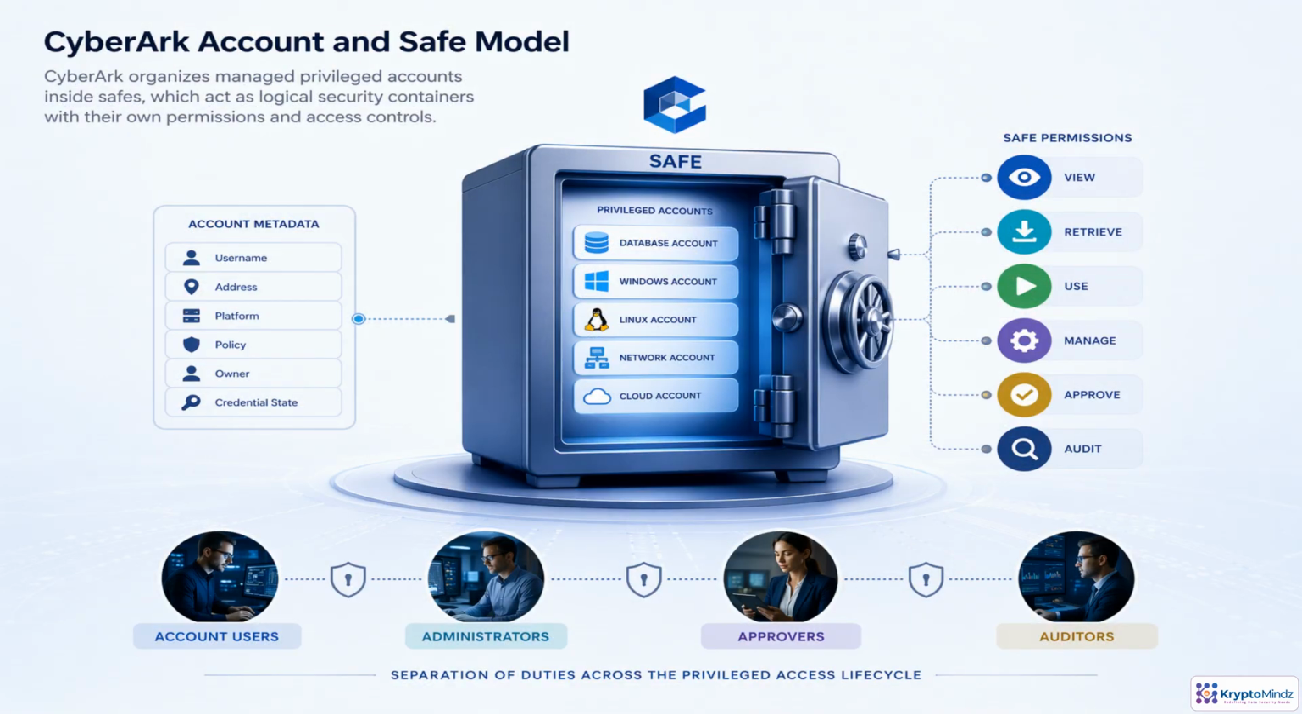CyberArk's safe model is easiest to understand as containment plus control. The vault is the secure backend, while safes organize access. A safe groups related privileged accounts, such as Windows administrators, Linux root accounts, database DBAs, or network devices. Each account carries metadata including username, address, platform, policy, owner, and credential state, so CyberArk knows how to manage it. Permissions are assigned at the safe level, controlling who can view, retrieve, use, manage, approve, or audit credentials. This creates clean separation of duties across privileged access workflows.